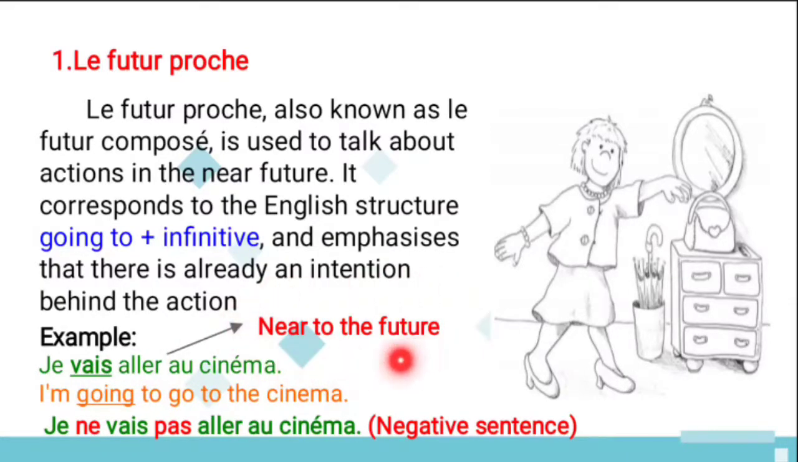So this refers to the near future. And see the next example, for the negative sentence, where ne is used before the aller verb conjugation and pas after the aller verb conjugation. See, je ne vais pas aller au cinéma. So I am not going to the cinema. So this is the negative sentence. So what is meant by futur proche? That is the near future, and the definition is to talk about something that is going to happen soon. And the formation is aller verb followed by the infinitive verb, and in the negative, ne is used before the aller verb, and pas is used after the aller verb.